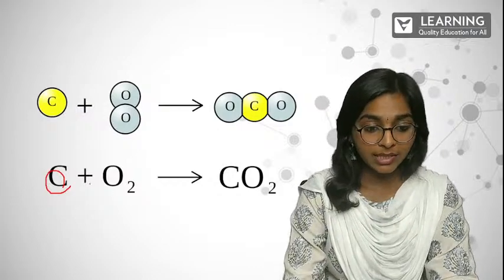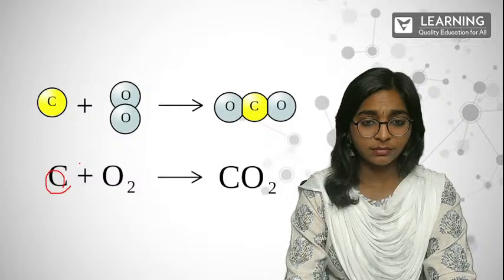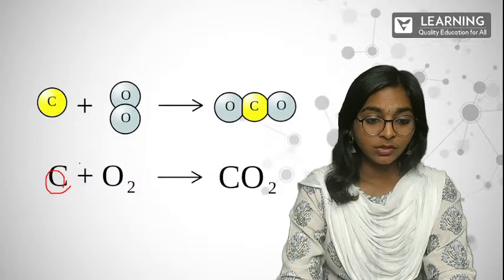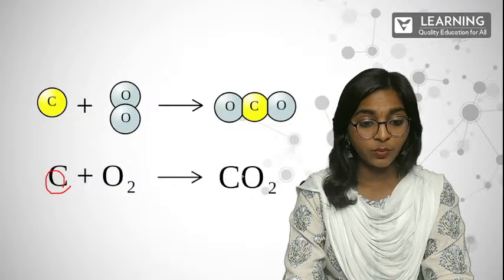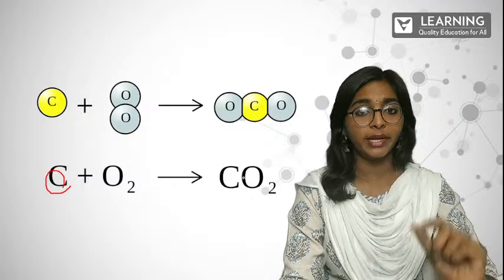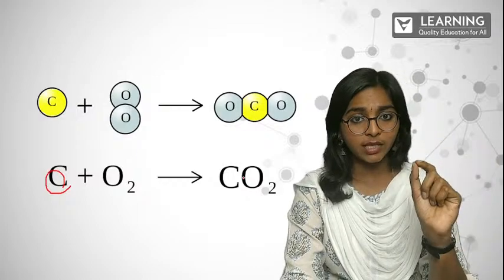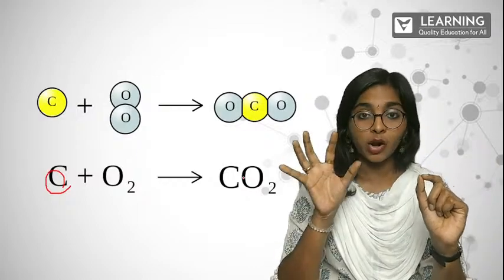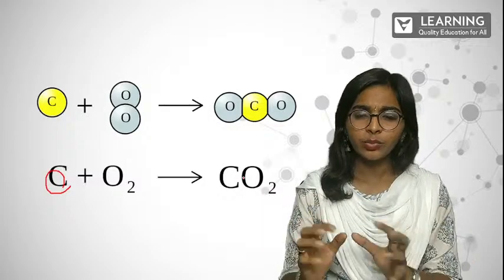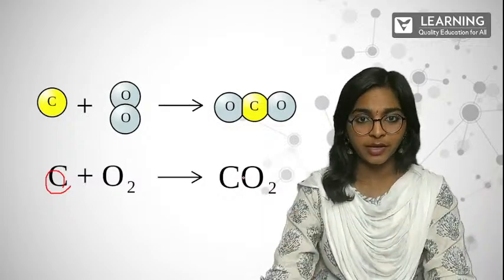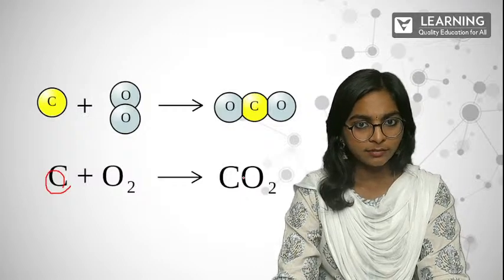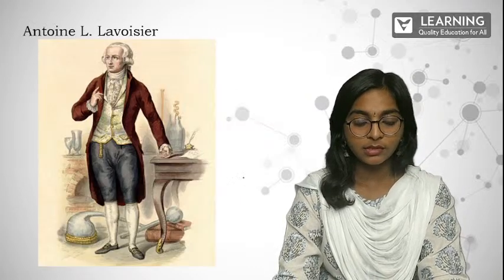So here we'll say this to be the reactants, and this one we'll say to be the product. When two or more reactants combine together, they give a product, which will have the characteristics of both the reactants, but it will be a new product. Is it clear? Yes. So next.